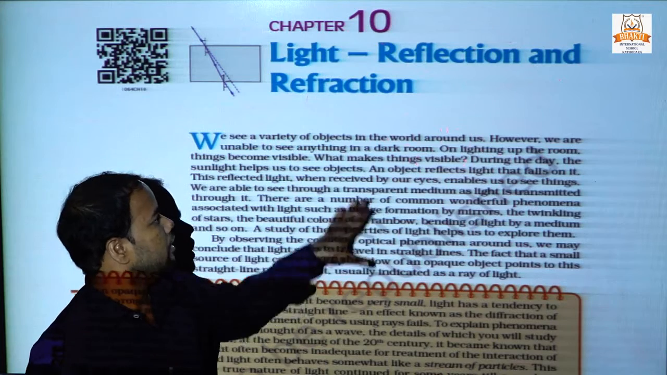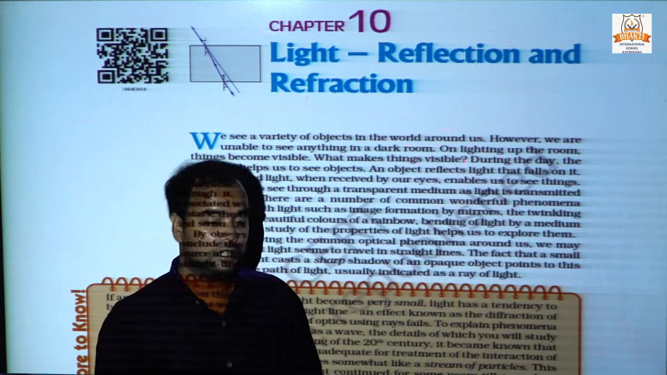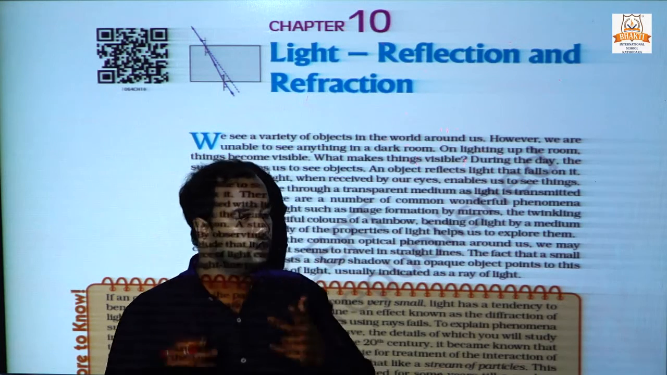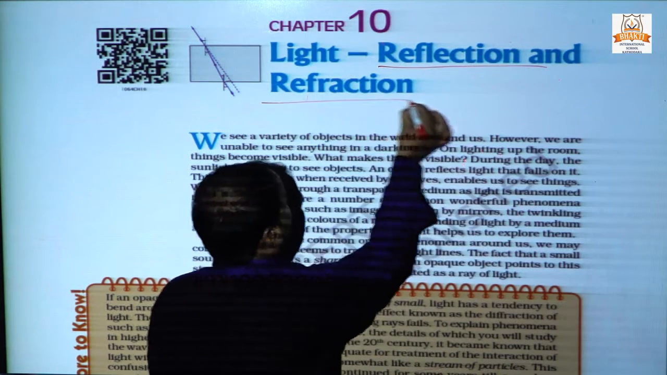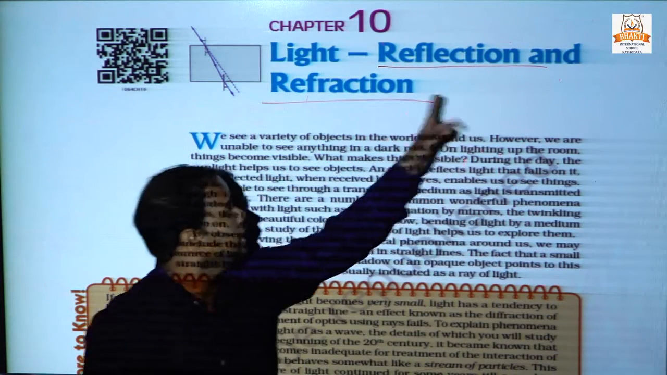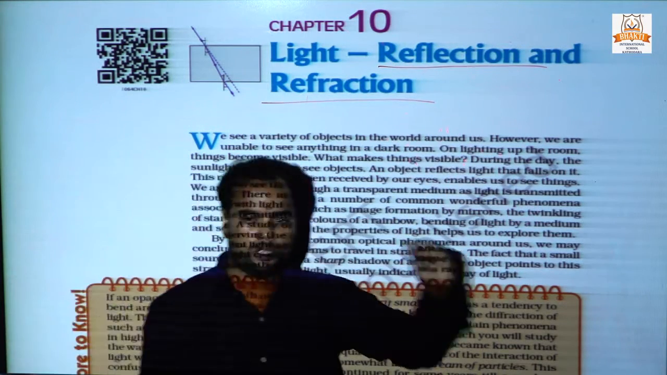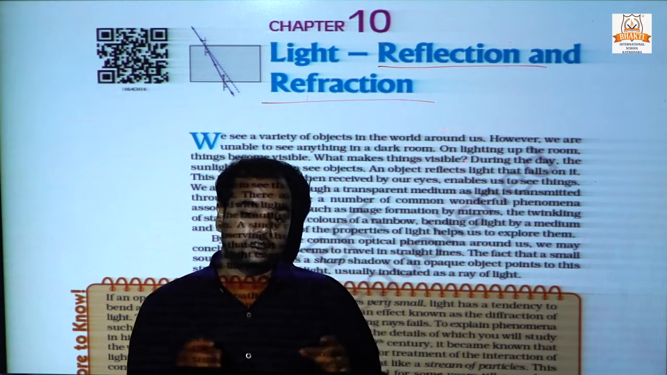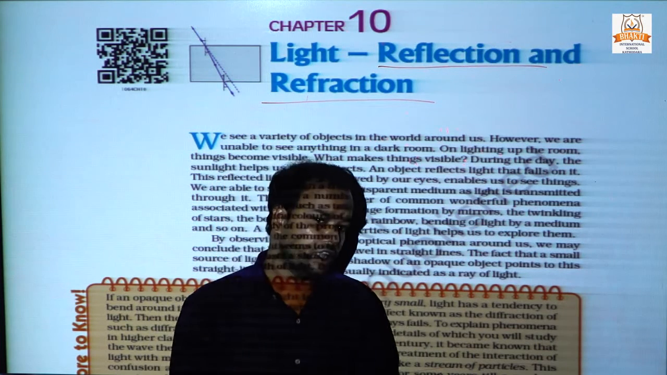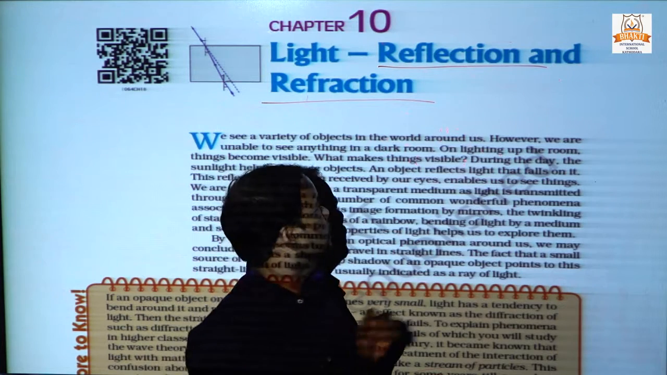In this chapter, we will discuss only two properties of light. First, reflection, and second, refraction. And light enables us to see the objects around us. Okay, so, come to the point.